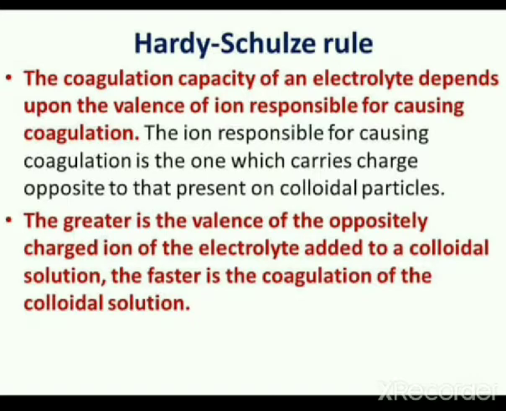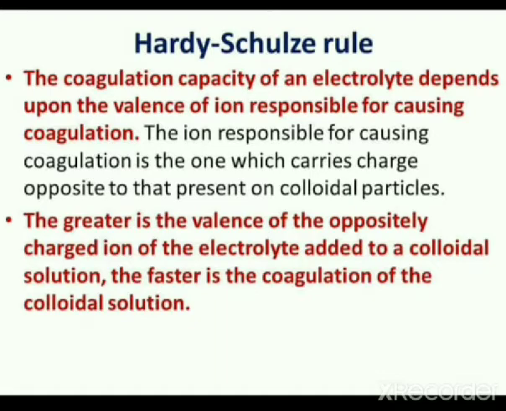For example, consider arsenic sulfide salt, which is negatively charged. To cause the coagulation of this negatively charged salt, let the electrolytes given be aluminum chloride, magnesium chloride and sodium chloride solution. Now since the salt is negatively charged, it is the positively charged ion present in these electrolytes which will be able to cause the coagulation.